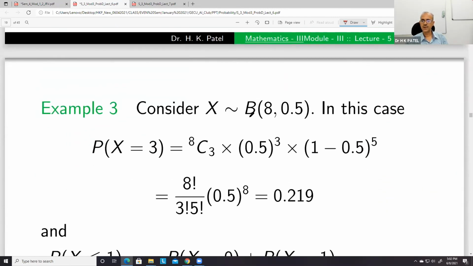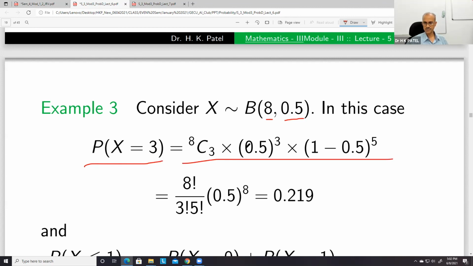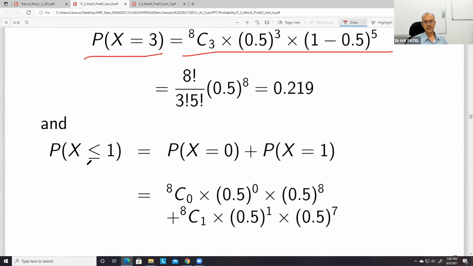So if X is B(8, 0.5), N is the number of trials and P is 0.5, that is the probability of success. If you want to calculate P(X = 3), this is simple: 8C3 times 0.5 to the power 3 times (1 minus 0.5) to the power 8 minus 3, that is 5. And for X less than or equal to 1, we have to consider two cases, X equal to 0 and X equal to 1, and add them.